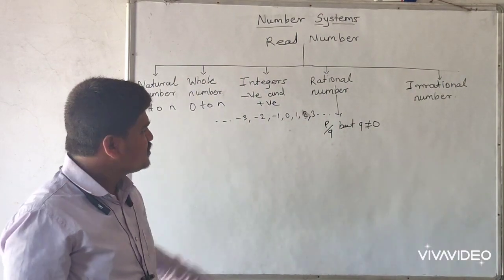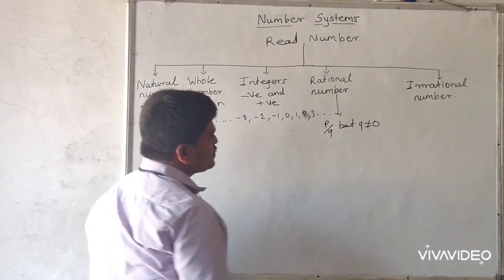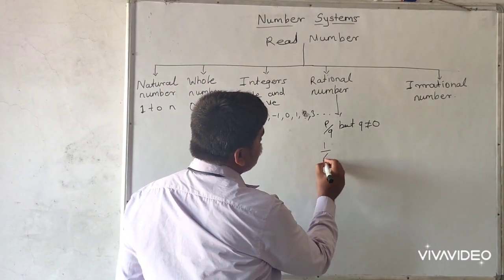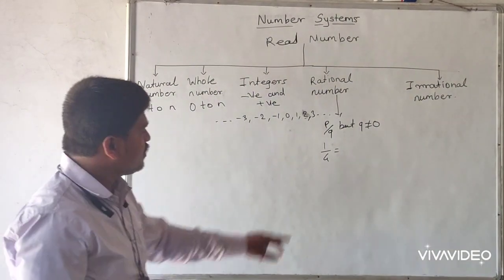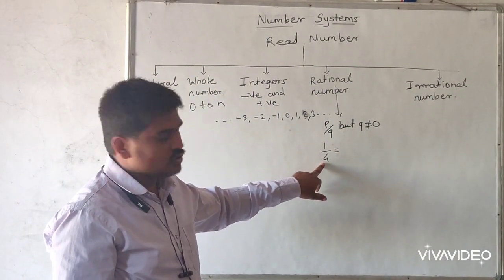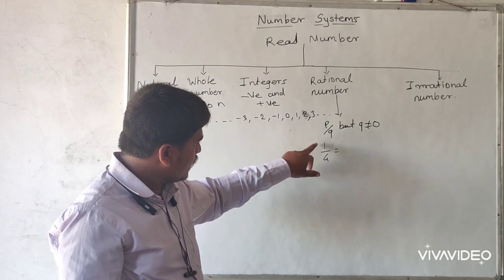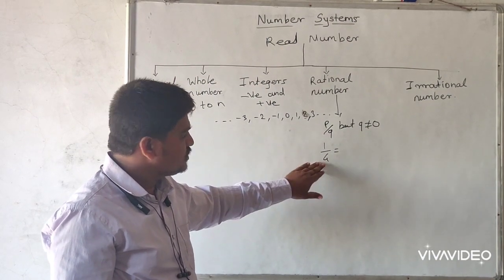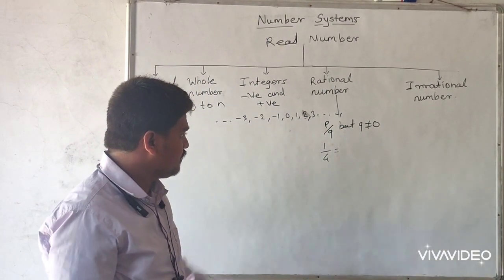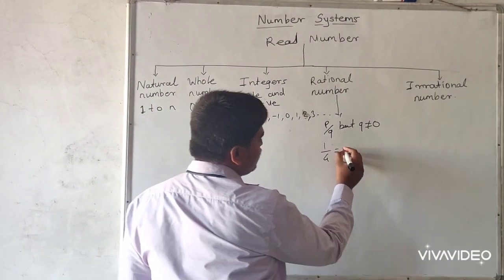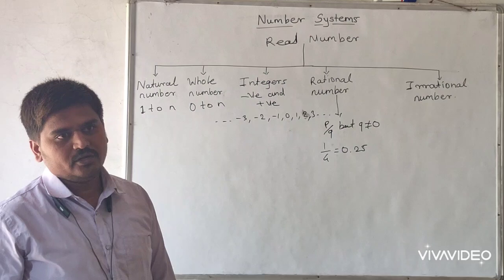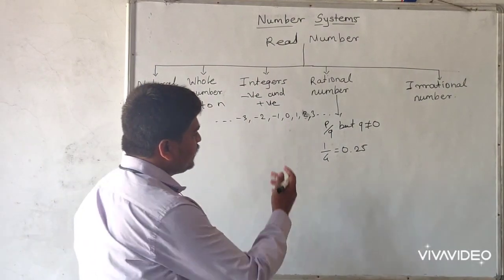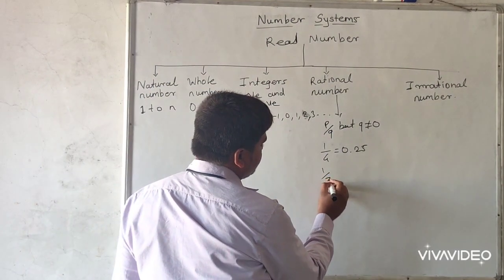That is most important. For example of a rational number, we can take 1 by 4. 1 by 4 is a rational number because q is not equal to 0: the value of q here is 4 and the value of p is 1. So it is a rational number. The decimal form of this rational number is 0.25.